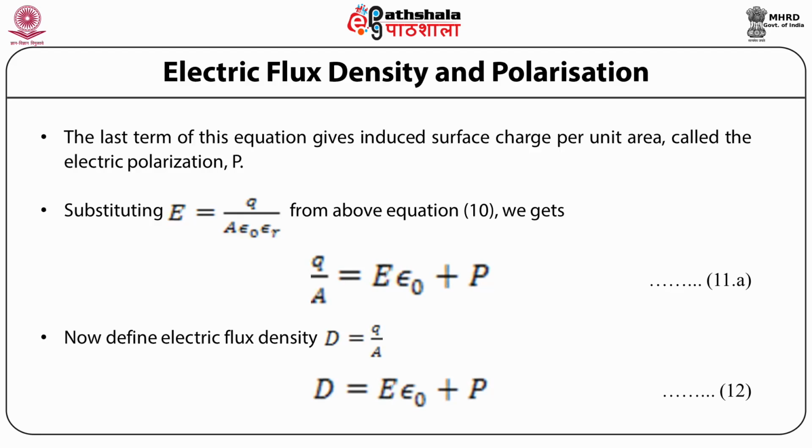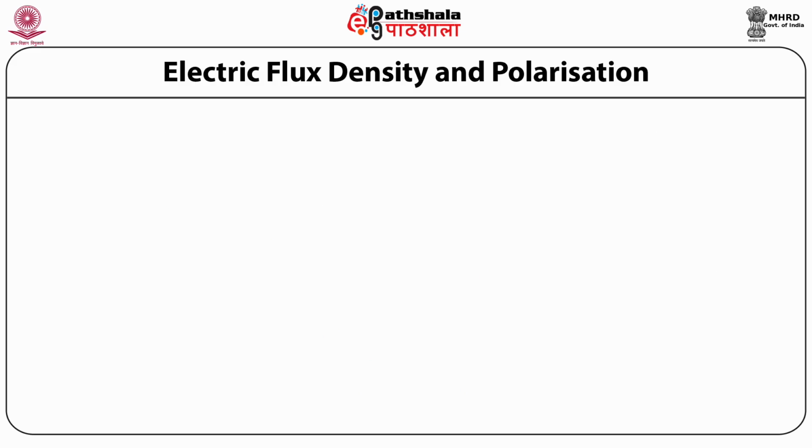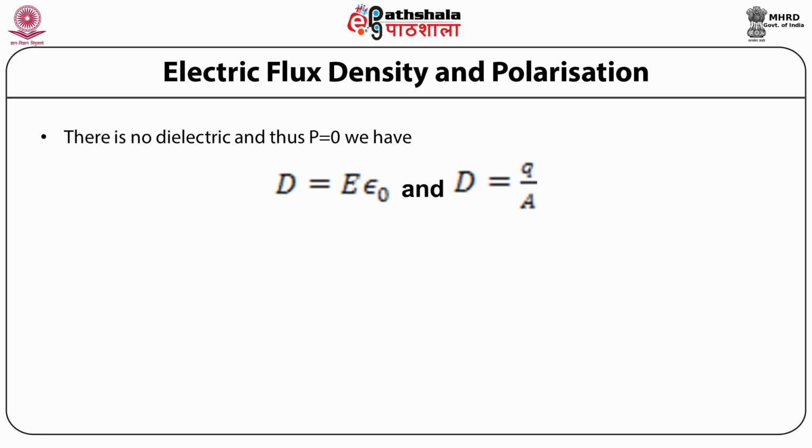It gives D is equal to E into epsilon 0 plus P. In free space where there is no dielectric, the polarization P is equal to 0, so we have D is equal to E into epsilon 0, with D is equal to Q by A. Thus capital D is equal to Q by A, which is equal to Q into epsilon 0 epsilon r divided by A into epsilon 0 epsilon r, which is equal to E into epsilon 0 into epsilon r, which is equal to